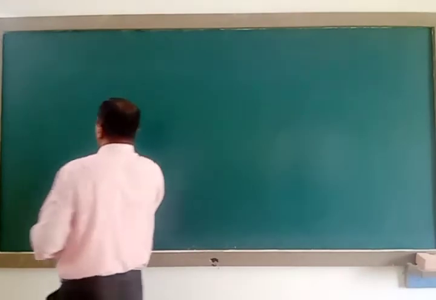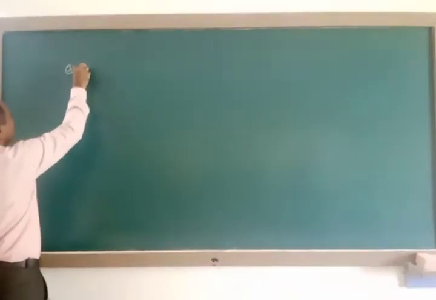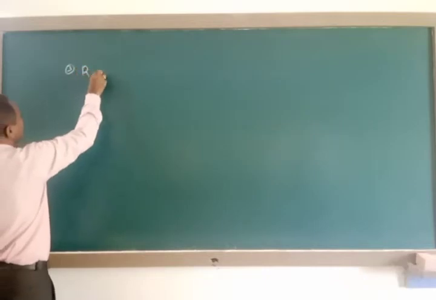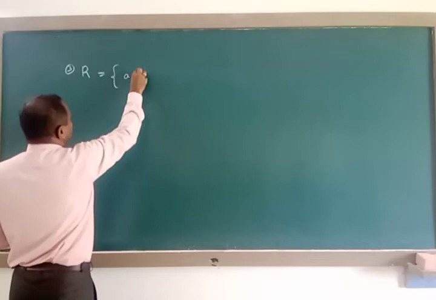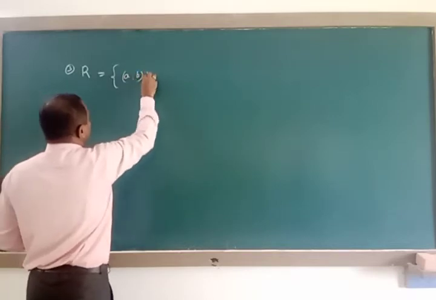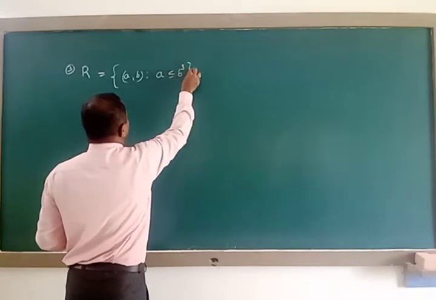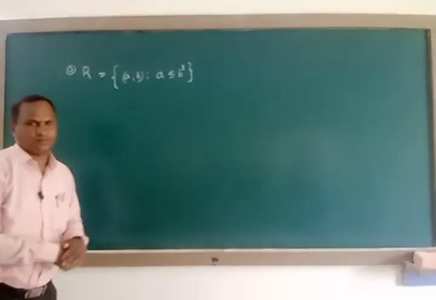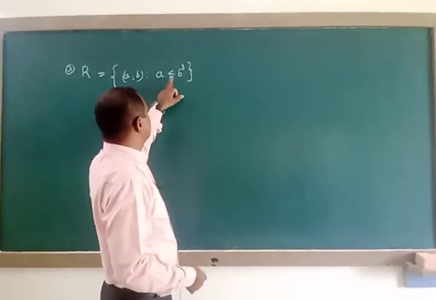The relation capital R is defined on the set of all real numbers. R is equal to the set of pairs a comma b such that a is less than or equal to b cube. Prove that. Before this question I told a is less than or equal to b square.